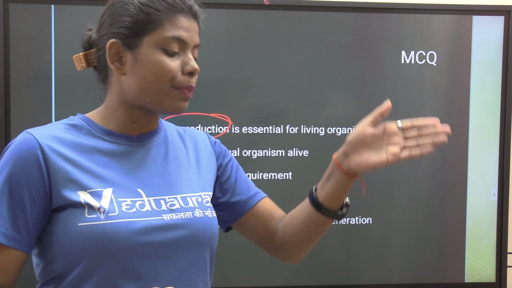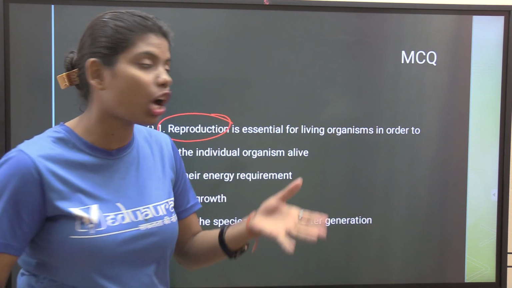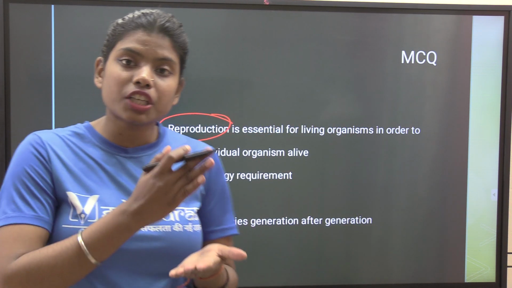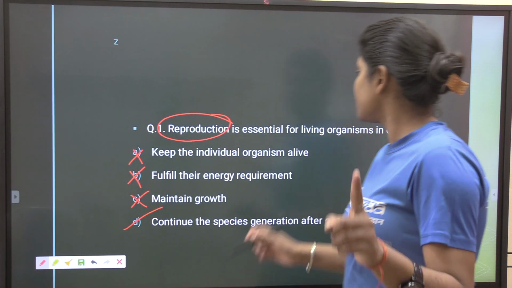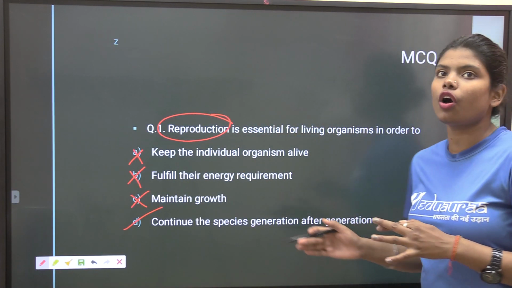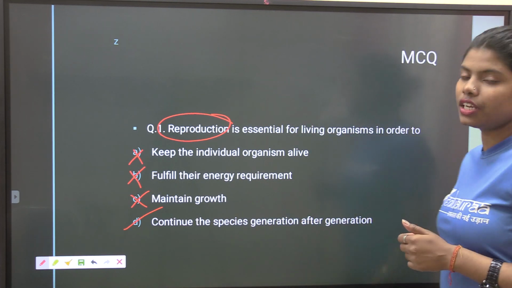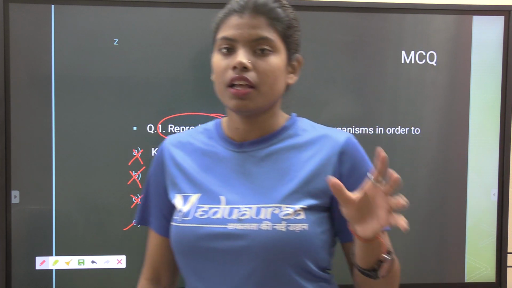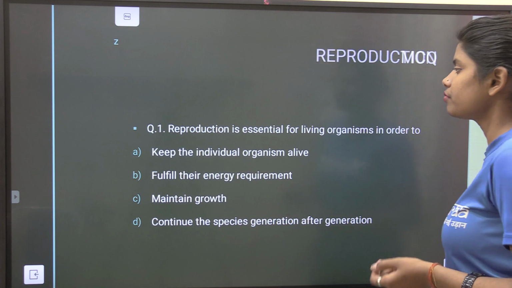Why this gap? How is this gap filled? By the process of reproduction. Reproduction is the process through which you are here. So it is the process which is essential for living organisms in order to continue the species generation after generation. Is it clear to all? Let's go ahead to our next question.